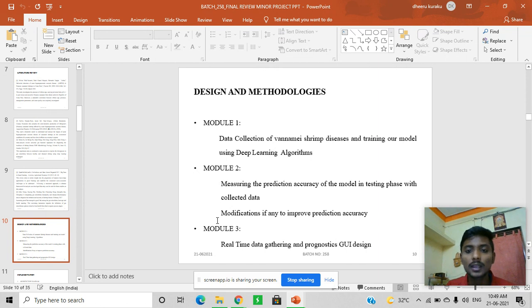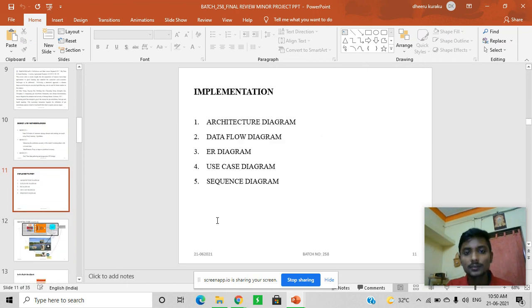In the first module, we'll be collecting the Vannamei shrimp disease data and training our model using deep learning algorithms. In the second module, we'll measure the accuracy of the model and make modifications, if any are required, to increase its accuracy. In the third module, we'll be collecting data directly from the farmers. They will give us live stream photos and we'll identify whether the shrimp is infected or not.